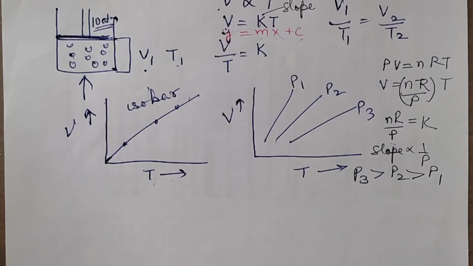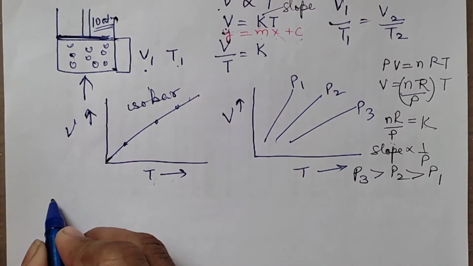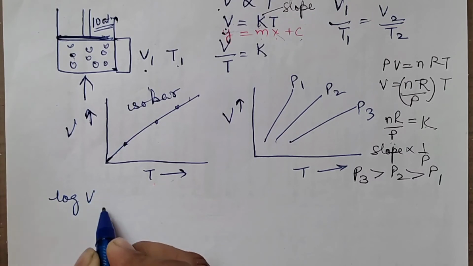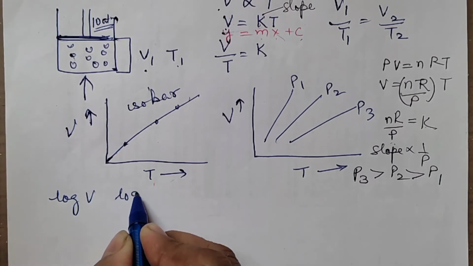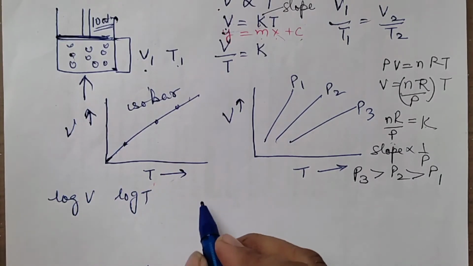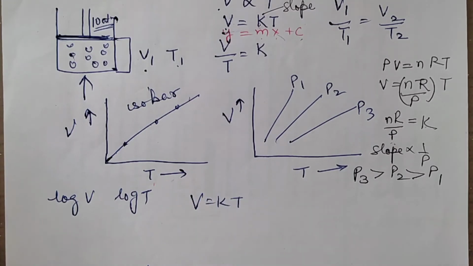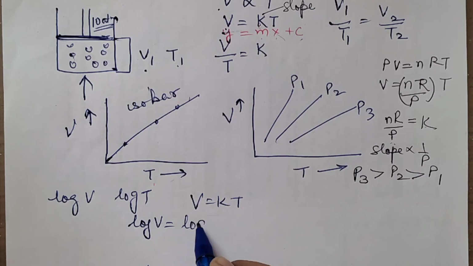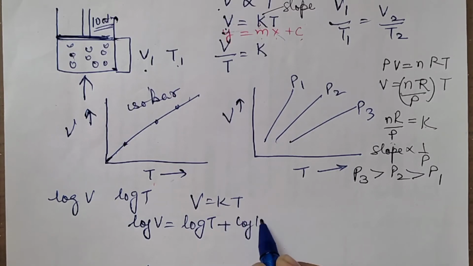Now here also, suppose you are asked to draw a graph between log V and log T. We'll again be using that formula which we used earlier, V is equal to KT. Take log on both the sides. You will have log V is equal to, log of A into B can be written as log A plus log B. I'm just writing T in front, that plus log K. Right?